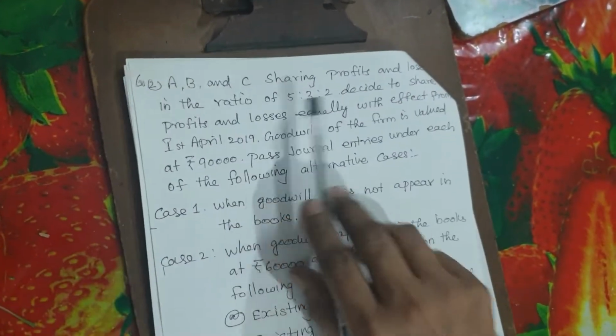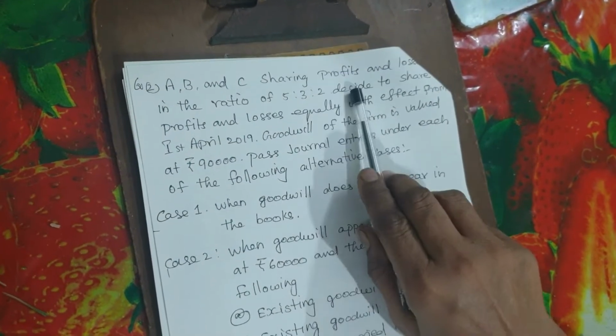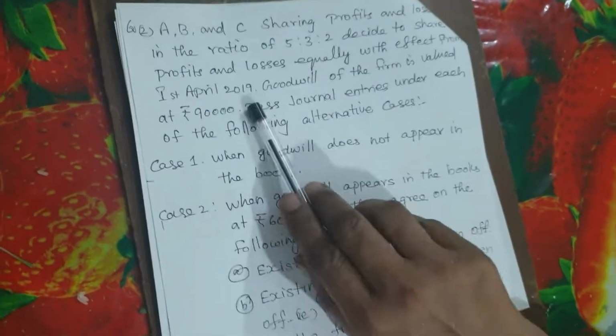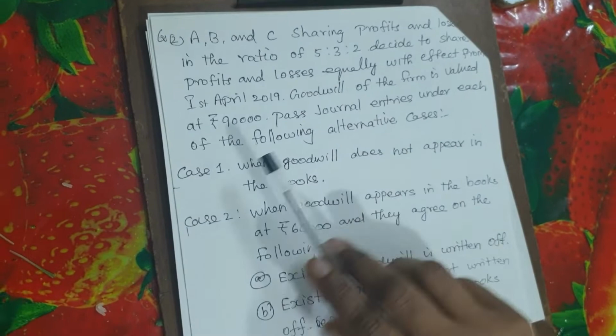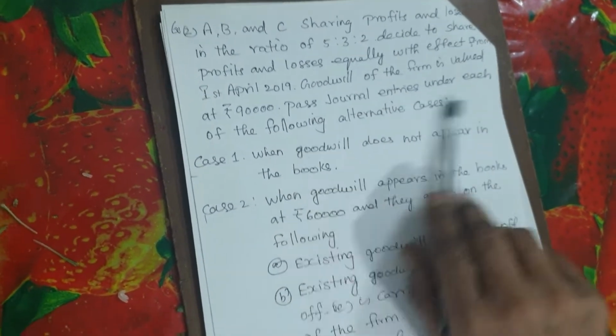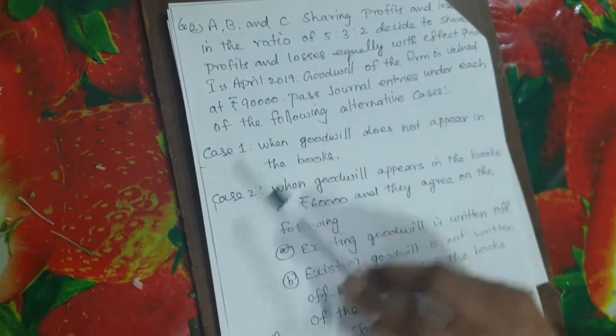Next sum: A, B, C are partners. 5:3:2 is the old ratio. The new ratio is equally 1:1:1. Goodwill of the firm is valued at 90,000. You are asked to give journal entries in the following alternative cases.